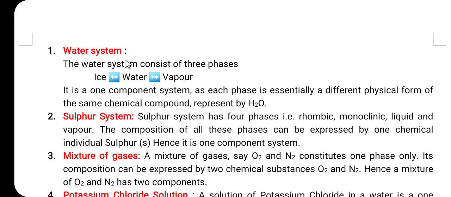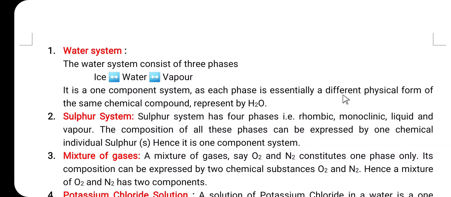So, the first example, the water system. Here the water system consists of three phases, that is ice, water and water vapor. So, here it is a one component system, that means C is equal to 1. Each phase is essentially a different physical form: this is a solid, this is a liquid and this is a gas.